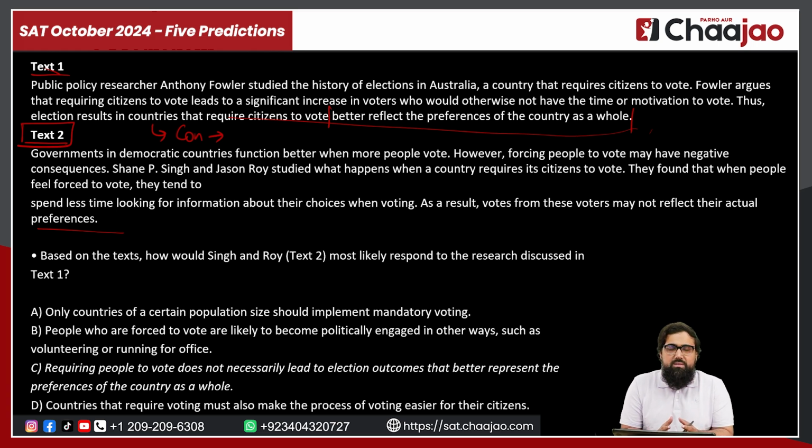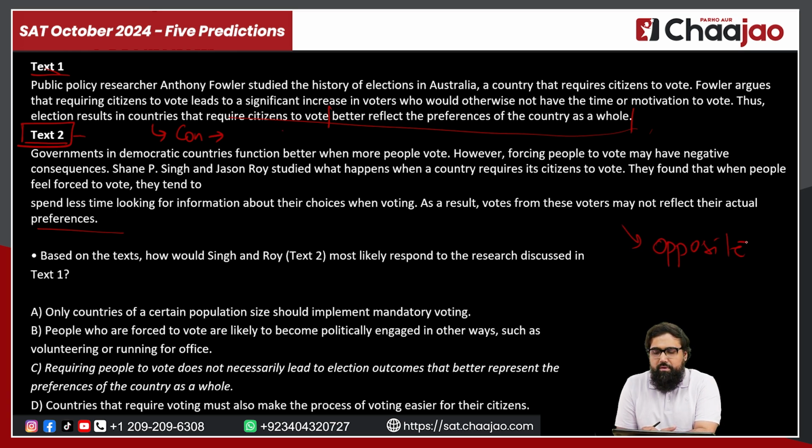The first passage is telling you that if you require people to vote, it will give you a fair representation of what's going on. But the second passage is saying that if you require people to vote, they would not spend time looking for who is a better candidate, and it will not reflect a better representation. In other words, the second passage is the opposite of the first passage, right?